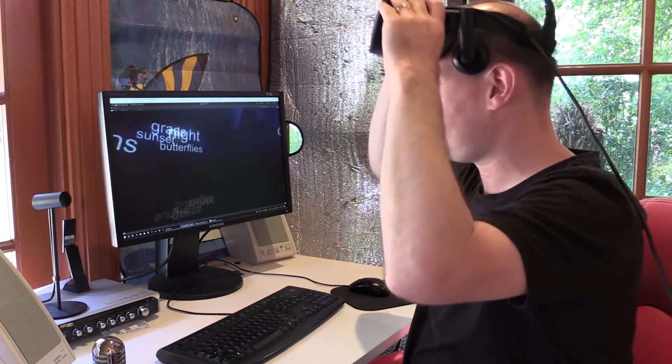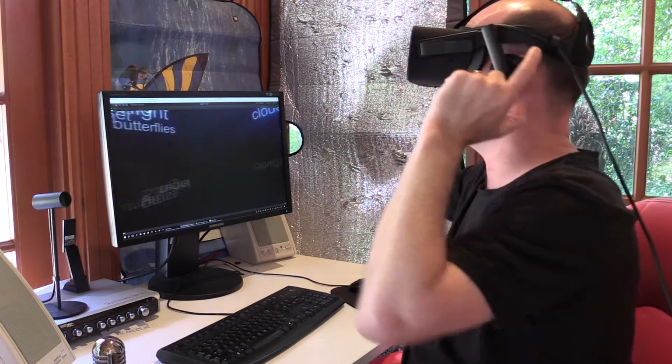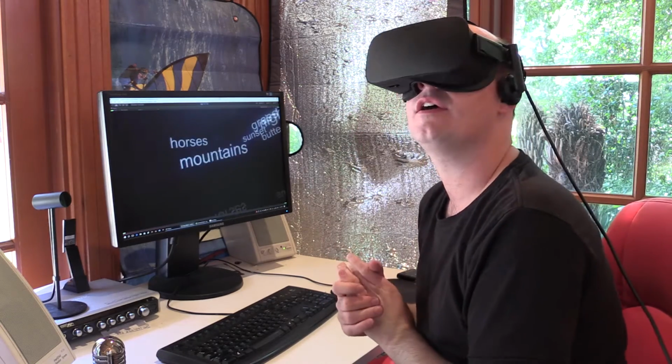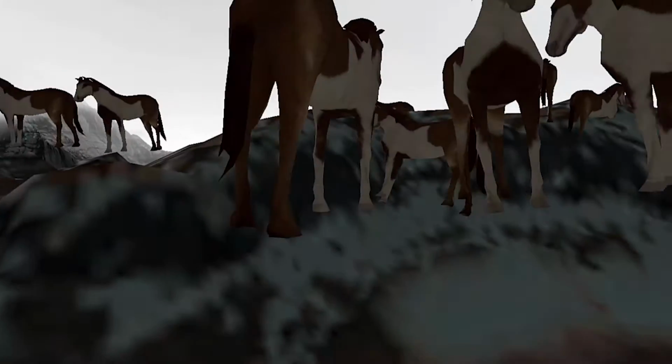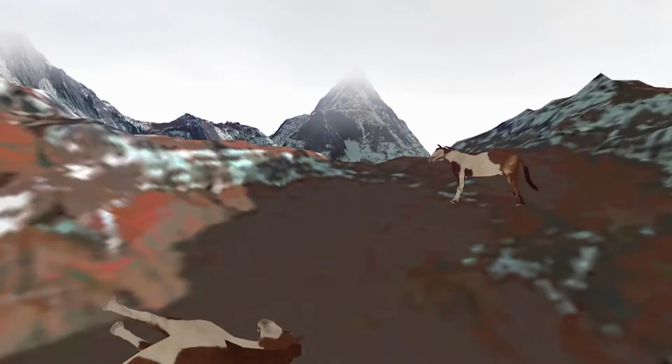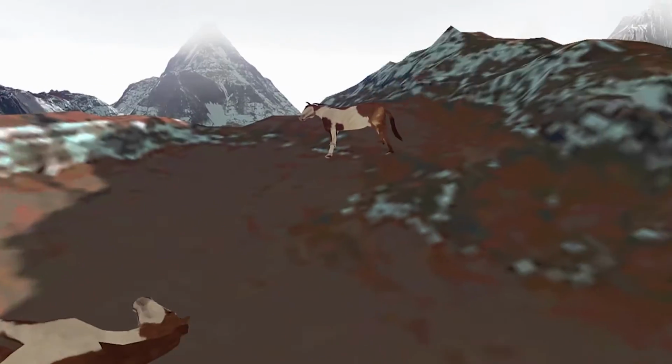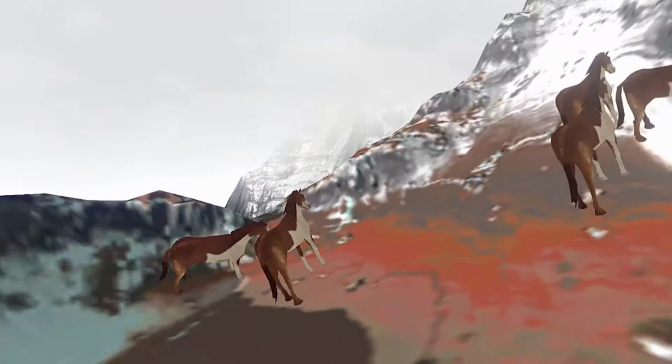So let's go with rain, cars, rain, horses, mountains, rock. Okay, start dreaming. And watch what happens as everything tries to fit into this scene. There are all my horses. I don't even see any cars, actually. These horses have kind of just been dropped on the scene.